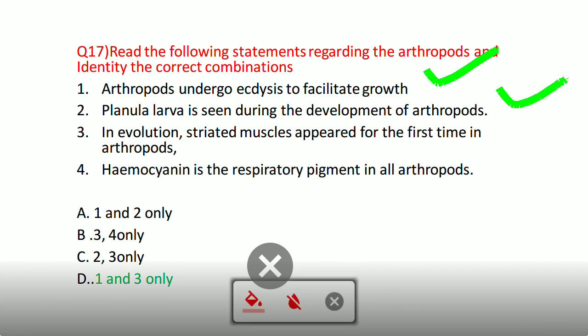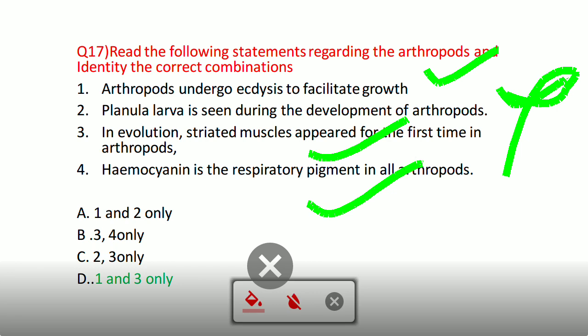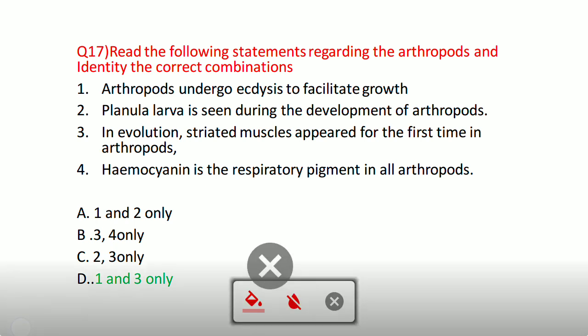Now coming to planula larva seen during the development. No, they don't have planula larva. In evolution, striated muscles appear for the first time in the arthropods. Very true. Striated muscles first appeared, and during evolution, arthropods were the first animals to fly. Hemocyanin is the respiratory pigment in all arthropods? No. All arthropods do not have hemocyanin. Only a few have the hemocyanin pigment, but not all arthropods. So the correct one will be 1 and 3.